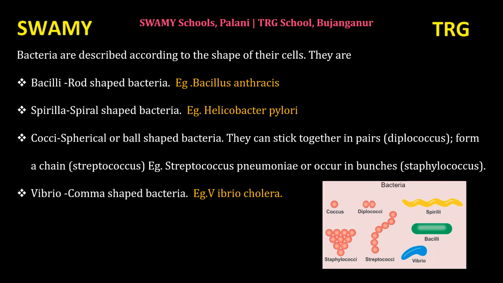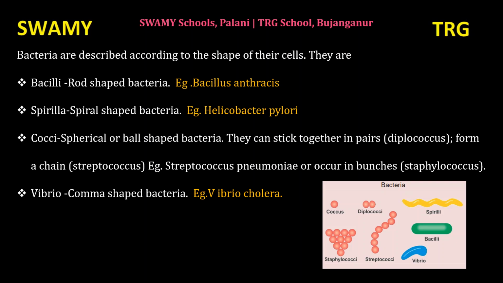More than two bacteria form a chain-like structure called Streptococcus bacteria. Example, Streptococcus pneumoniae, which causes the disease pneumonia.